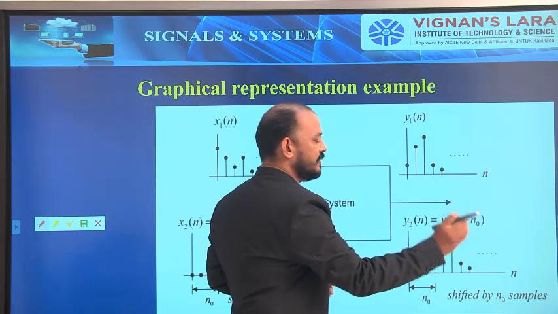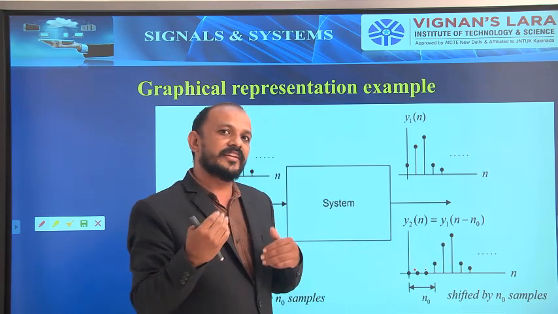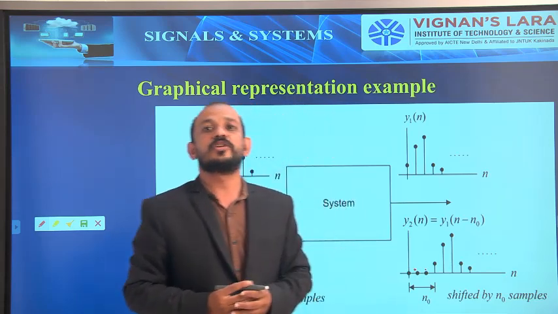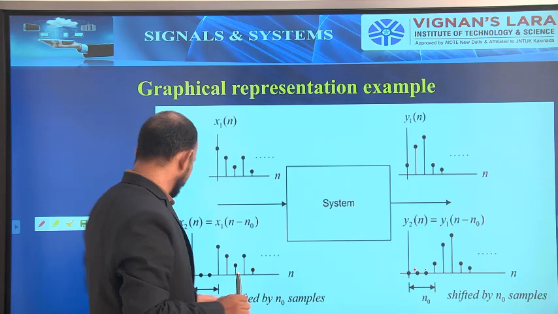Not equal to this one. That means the samples start at this point, this point, this point. Other than this, you can start the samples at any point. The shape is the same, but the sample starting point is different. Then those systems are called time variant systems.